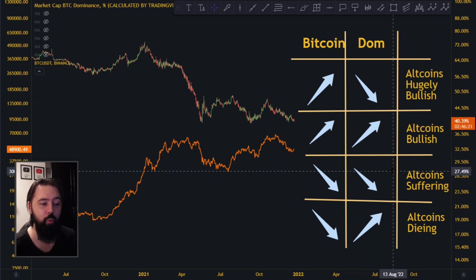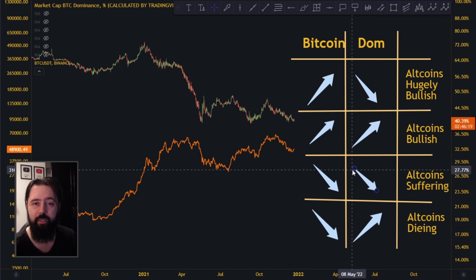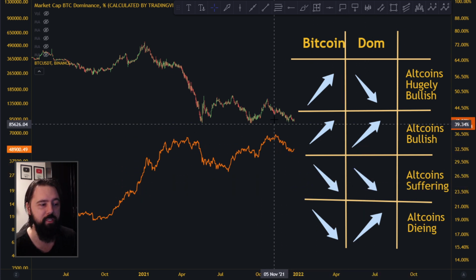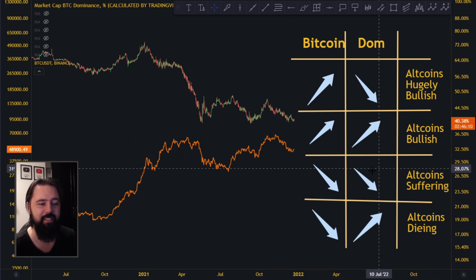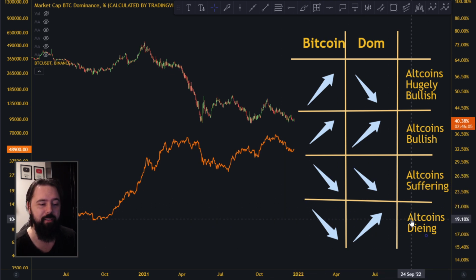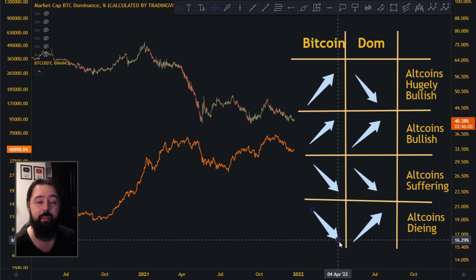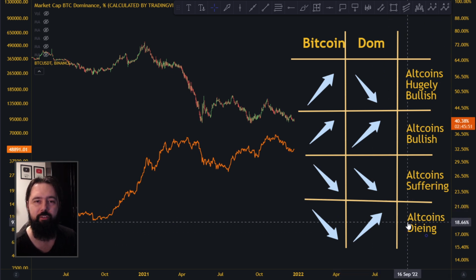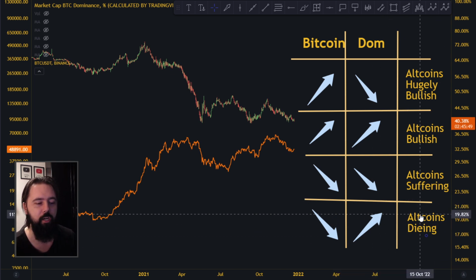The second two ways that we do not want when it comes to altcoins: Bitcoin going towards the downside and dominance going towards the downside, like over here in the end part. Bitcoin is going down, dominance goes down. This is altcoin suffering, meaning altcoins are losing more than Bitcoin. And the last one is actually the worst. I'm going to show you in the chart where this happened: when Bitcoin goes down and dominance goes up. Bitcoin is losing value, but dominance is gaining value. That means the altcoins are losing more value than Bitcoin, and this is when we have altcoins dying and total carnage.